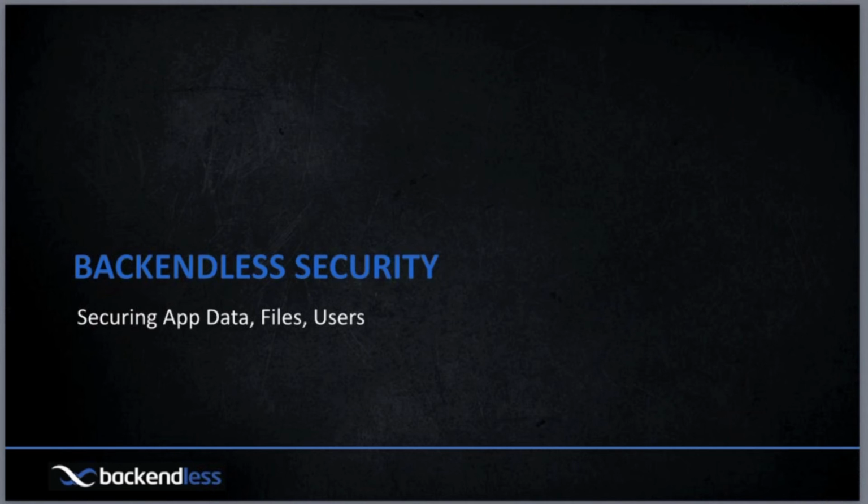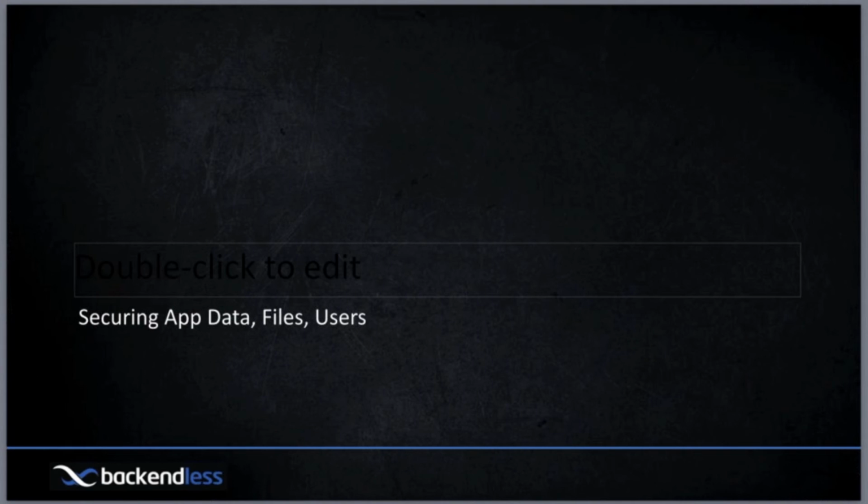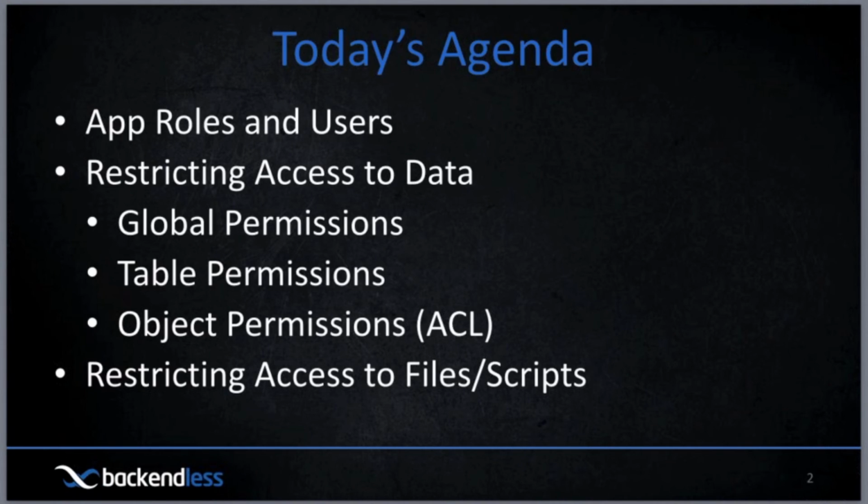So in today's agenda, we're going to be discussing the following items. We're going to be talking about application roles and users because they are at the core of security in Backendless. I will be providing a lot of demos for restricting access to application data, and we'll show you how to work with individual roles and apply security of those roles and users to the objects that you are saving in Backendless. Likewise, it's going to be applicable to files and many other assets in Backendless.